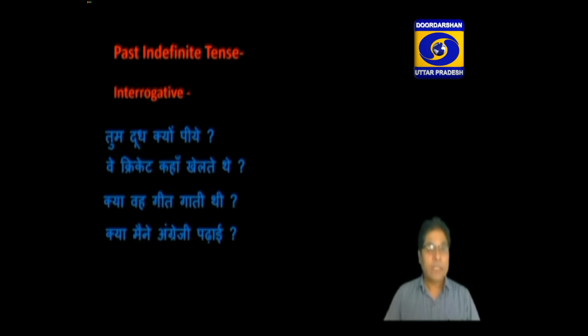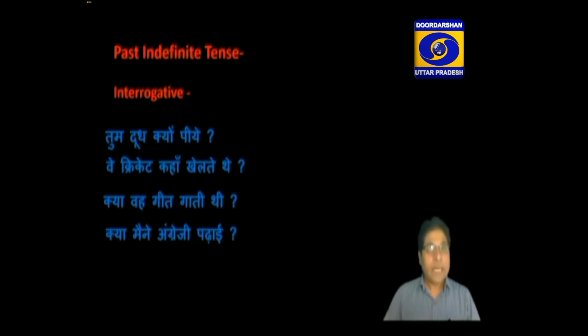In the first sentence, the sound of a comes in the last of the sentence. In second sentence, te the. In third sentence, ti thi. And in the fourth sentence, the sound of e comes in the last of the sentence. Actually, there are two types of interrogative sentence. I have told you in the previous lecture also. One which starts with the word kya. This type of sentence can be answered in yes or no. The last two sentences come within this type of interrogative sentence.